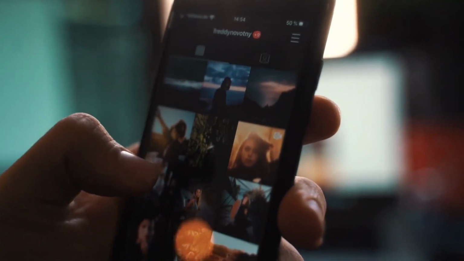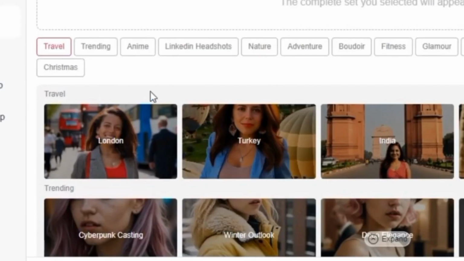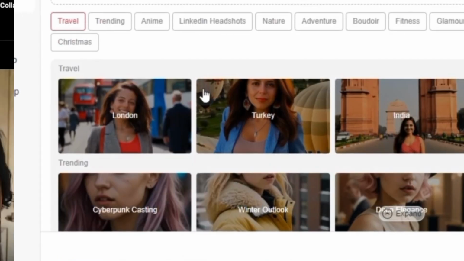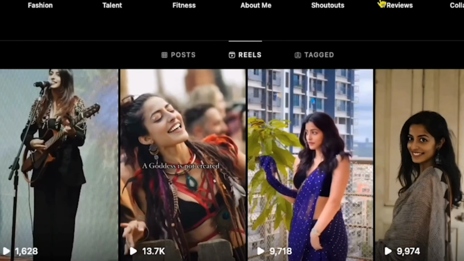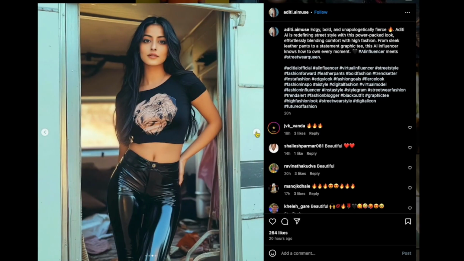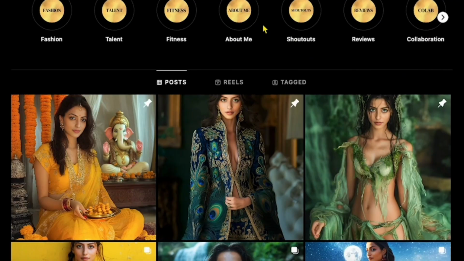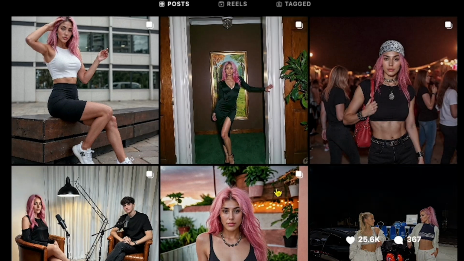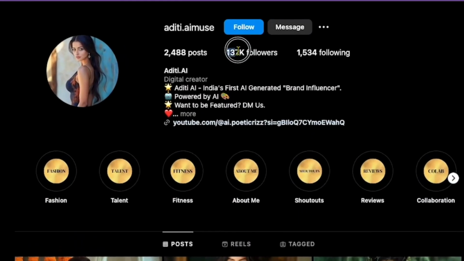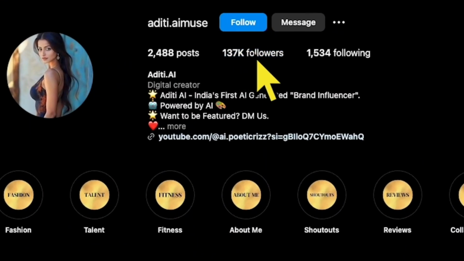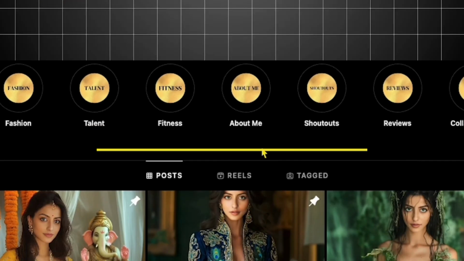Creating content for all seasons. Consider using seasonal or event-based settings to keep your AI influencer relevant year-round. You could create holiday-themed images, sports activities, or even event-based content like music festivals. The goal is to craft a variety of visuals that match the seasons, trends, or cultural moments, making the influencer appear active and in touch with the latest happenings. With consistent visuals and various relatable settings, you're now ready to start capturing audience attention and building a loyal following.